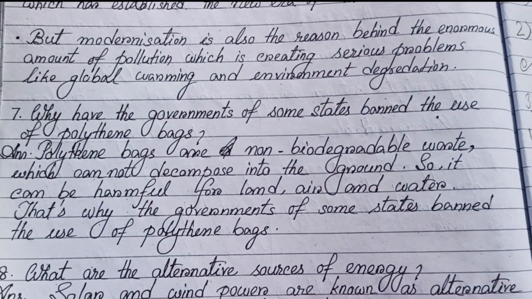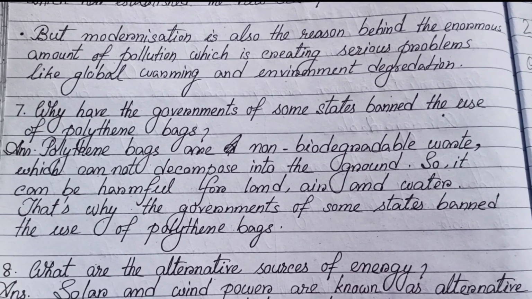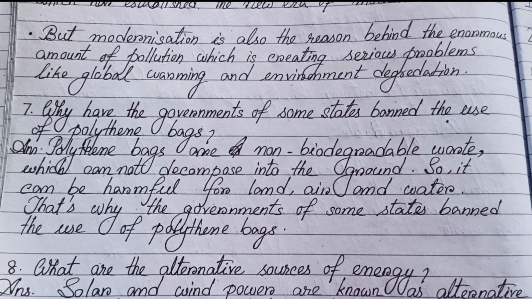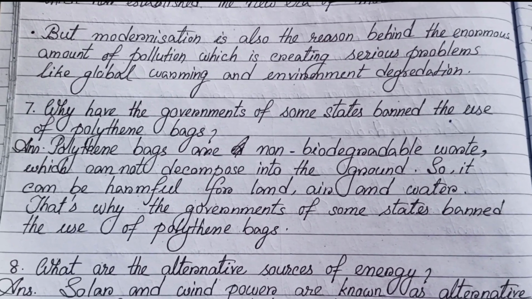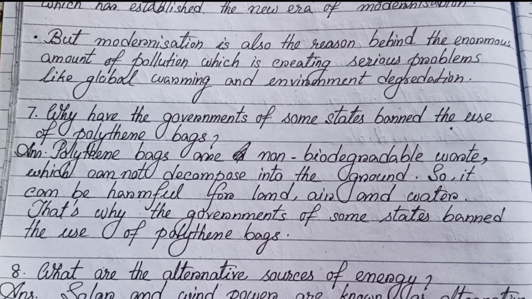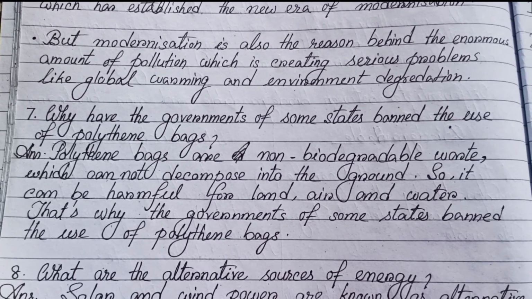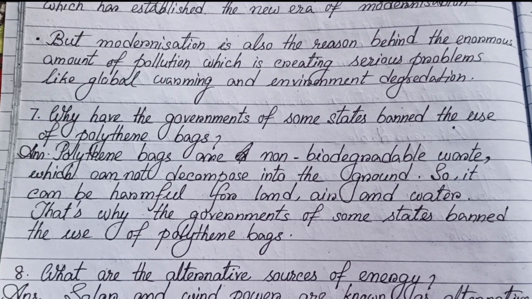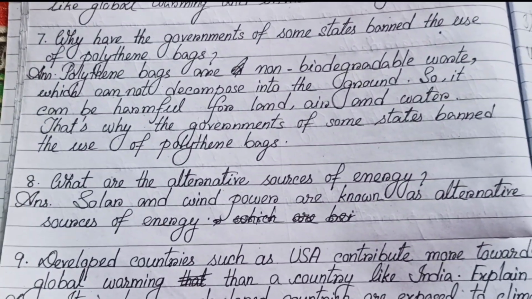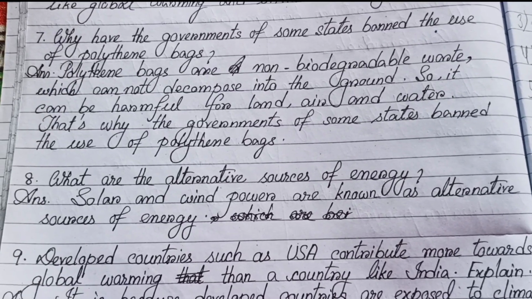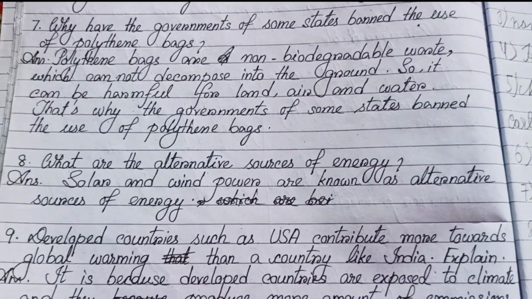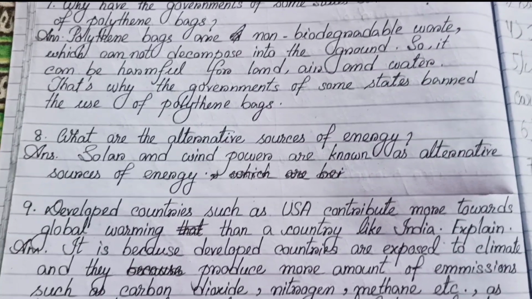Number 7, why have the governments of some states banned the use of polythene bags? Polythene bags are non-biodegradable waste which cannot decompose into the ground, so it can be harmful for land, air, and water. That's why the governments of some states banned the use of polythene bags. Number 8. What are the alternative sources of energy? Solar and wind power are known as alternative sources of energy.